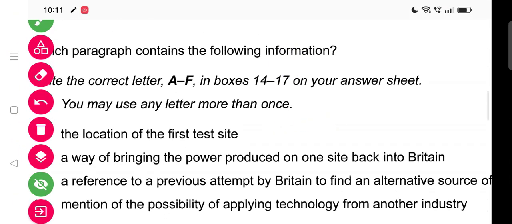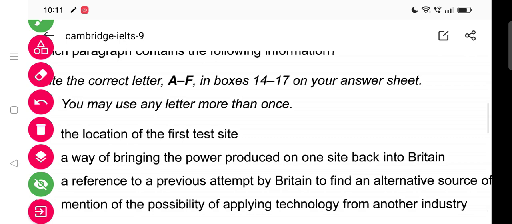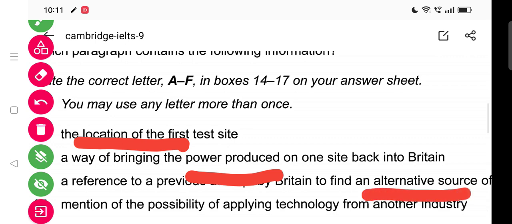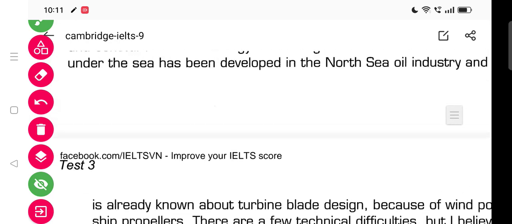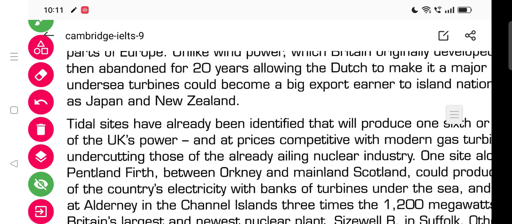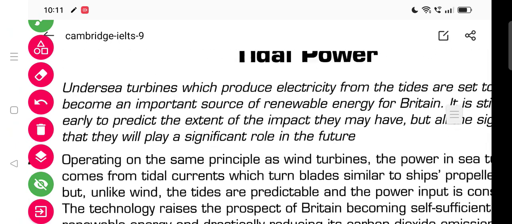What we need to check: we need to check the location, the power produced, the alternative sources, and another industry. So these are the keywords through which we can get the answers. Okay, so let's go to the paragraph and see the answer. It is a very easy paragraph. If we remember the keywords, we can definitely get an answer.